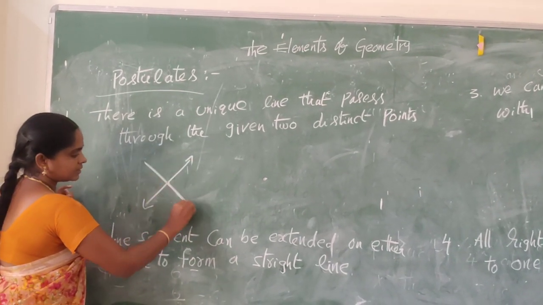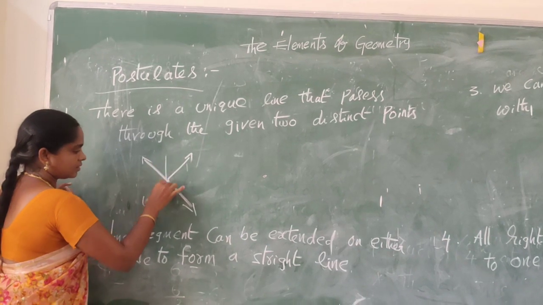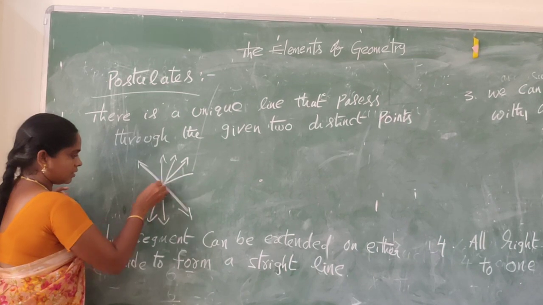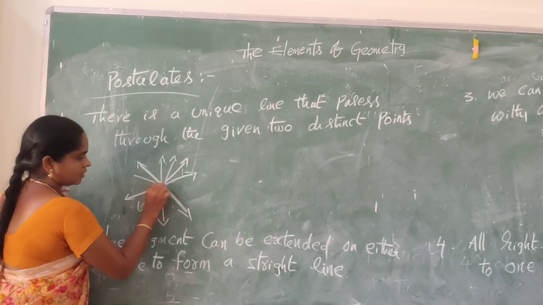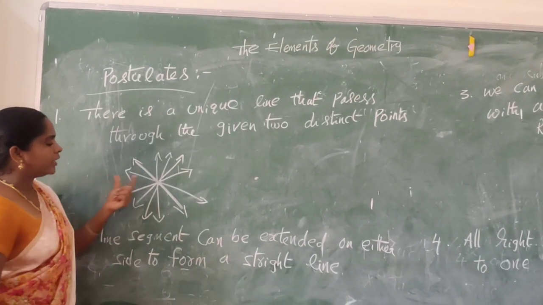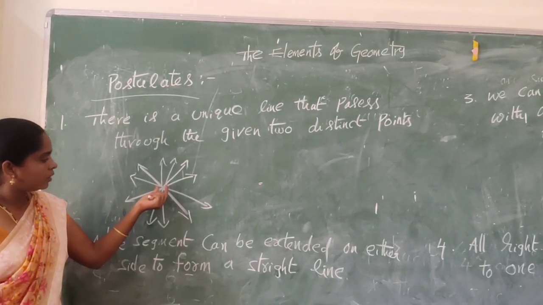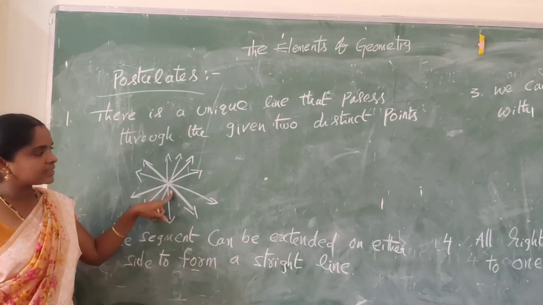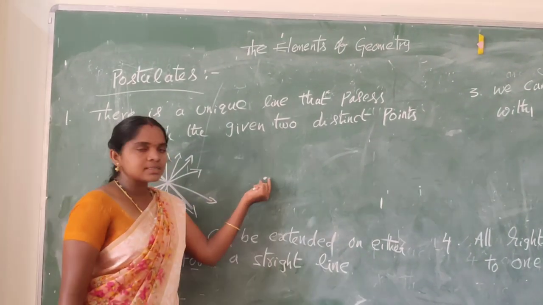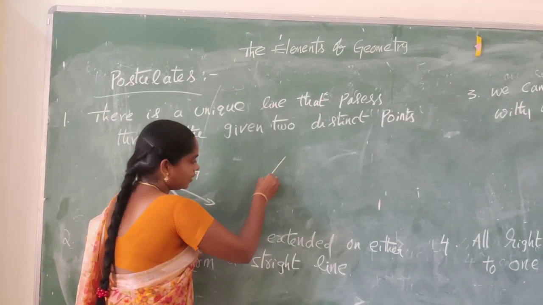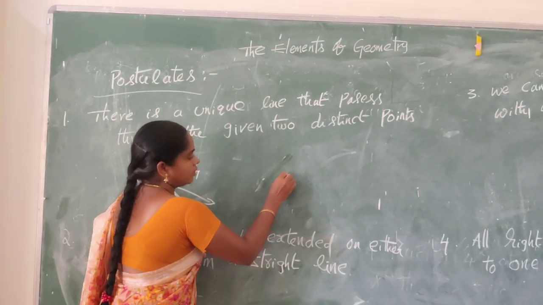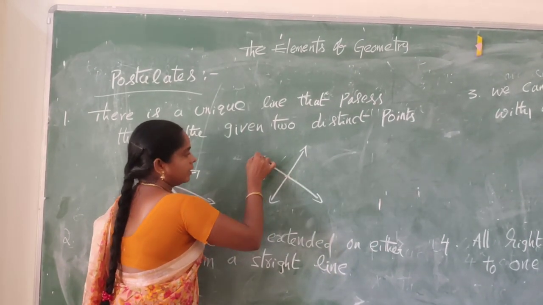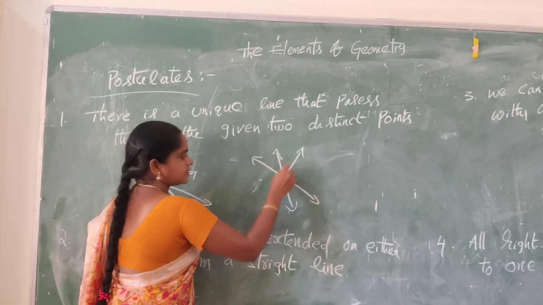Through this point also we can draw infinitely many straight lines.